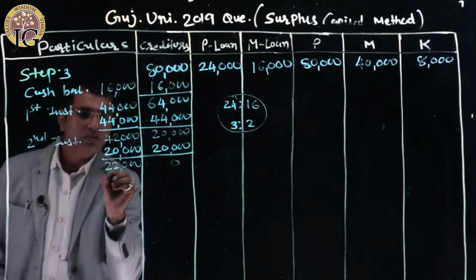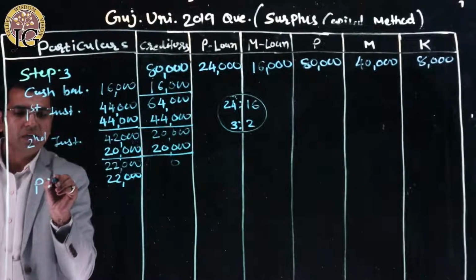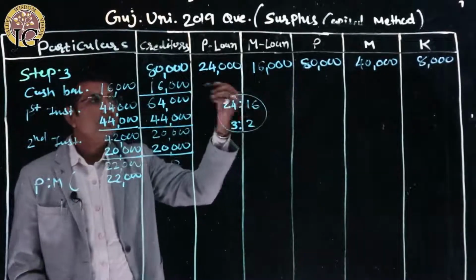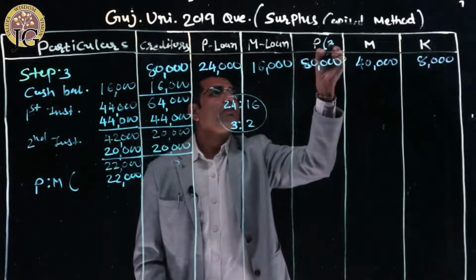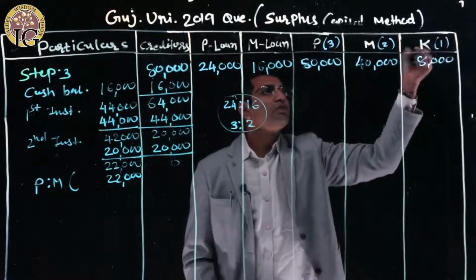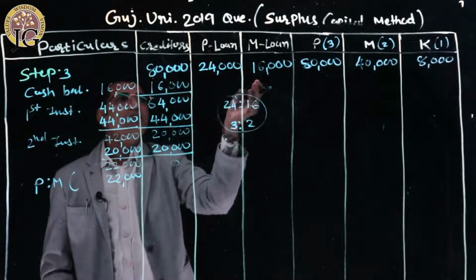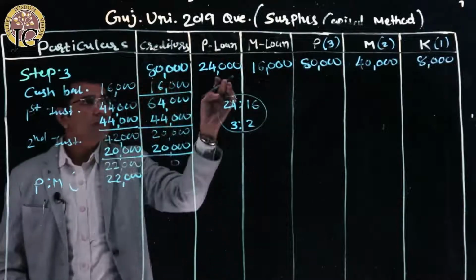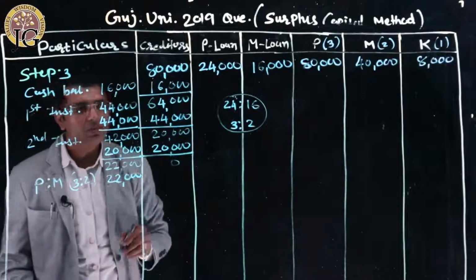So 22,000 rupees is distributed to P and M in their liability ratio, not the profit sharing ratio, right? In this sum, by chance, their profit sharing ratio is also 3:2, right? The ratio is 3:2:1, but P and M have the ratio 3 and 2, and by chance P's loan and M's loan is also 3:2. So don't take this ratio, we have to take the liability ratio. So in 3:2 we will distribute this 22,000 rupees.